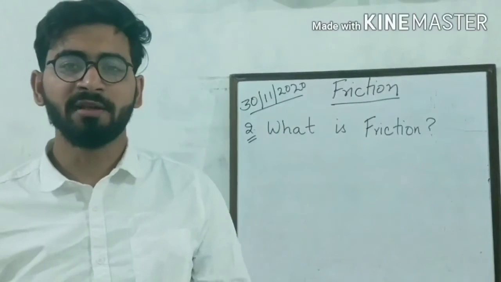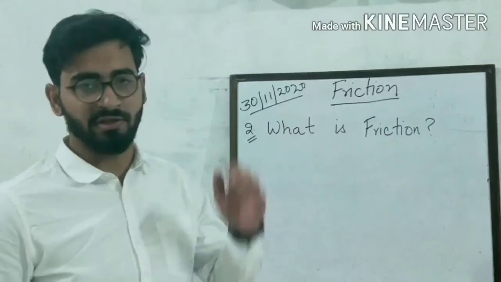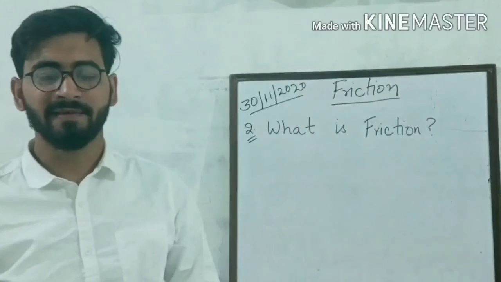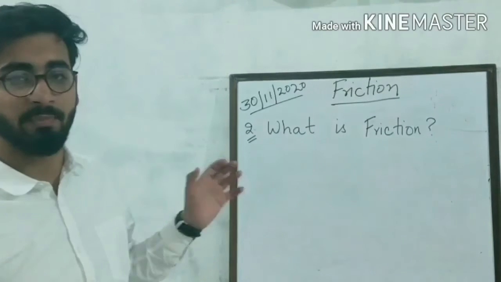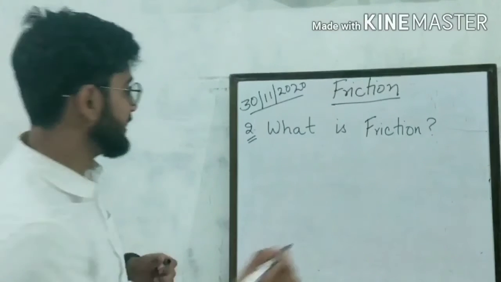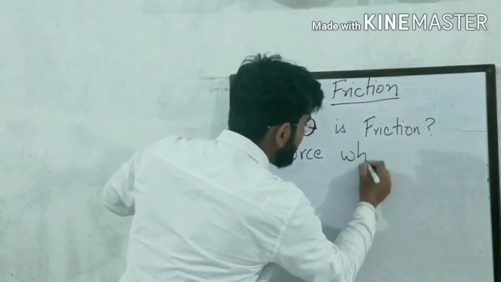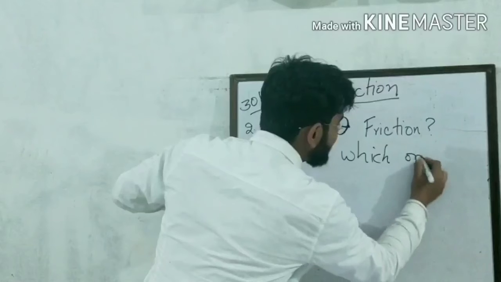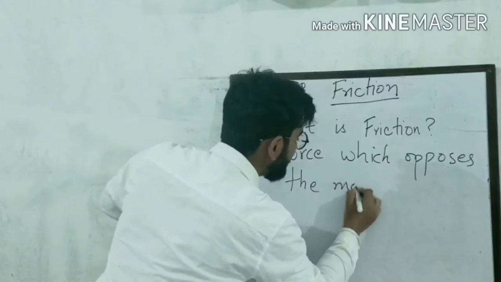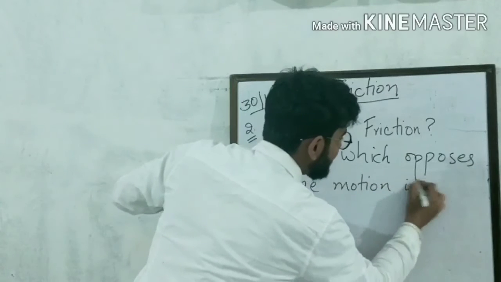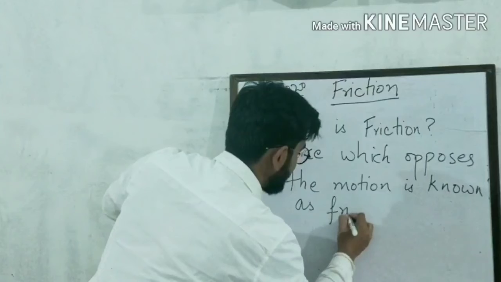Now another question which I am going to ask you is this one. See here, the question is, what is friction? Who is going to tell me? Yes, stand up and tell me what is friction. Yes, very good. It is a force which opposes the motion. So we can write, force which opposes the motion. Force which opposes the motion is known as friction.